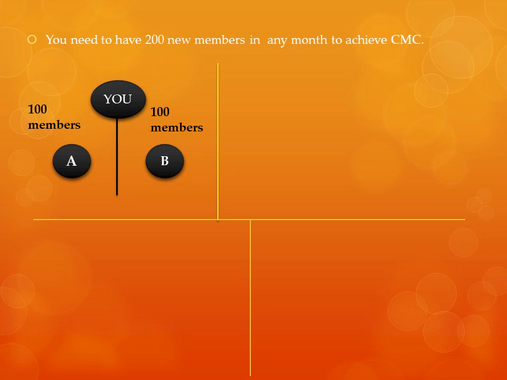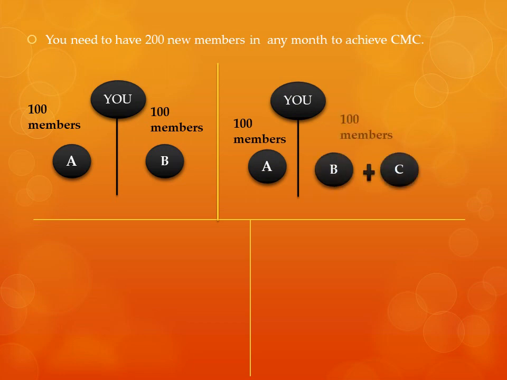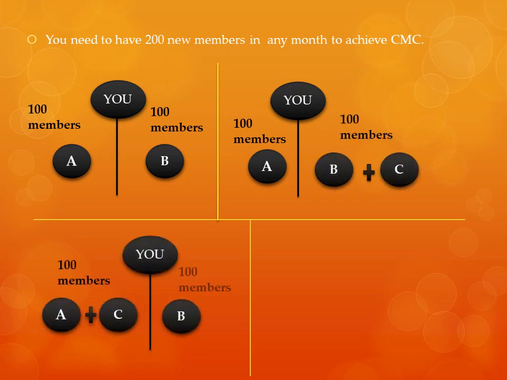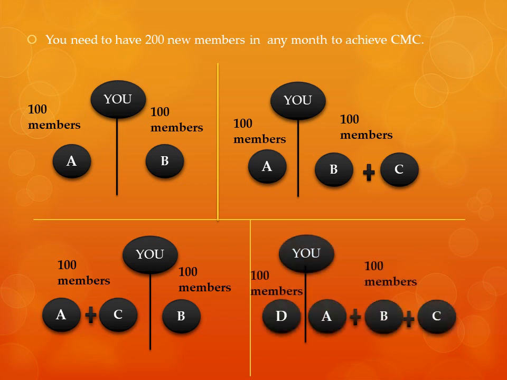Consider you have 200 members in A and 0 members in B, you cannot achieve. That means the company is telling you should have a minimum of 100 members in one leg and the rest of the members together can be 100 members as shown in the picture.